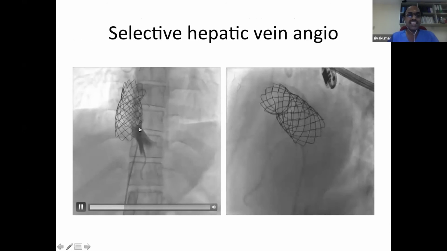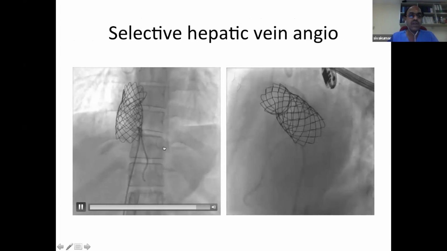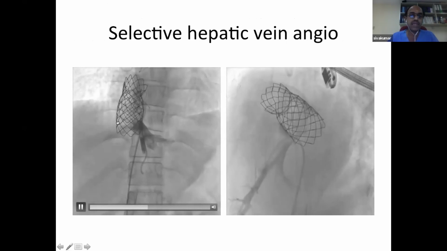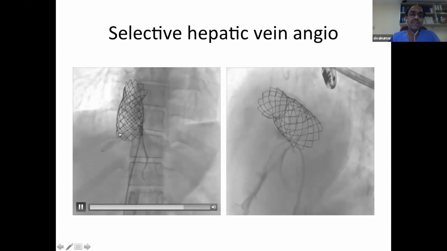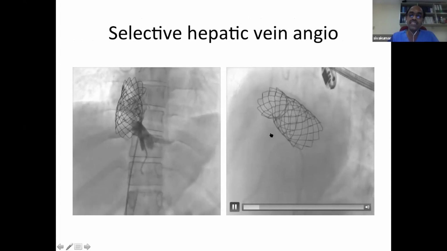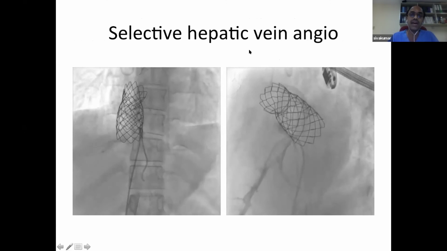So this is a selective hepatic vein injection. We have a pigtail that is monitoring the pressure. The whole of the inferior vena caval pressures was between 8 to 9 millimeters of mercury, which indicates that the RV was just able to tolerate that entire systemic venous load. And this is the inferior vena cava, the hepatic venous injection, showing that the blood flow was adequate.